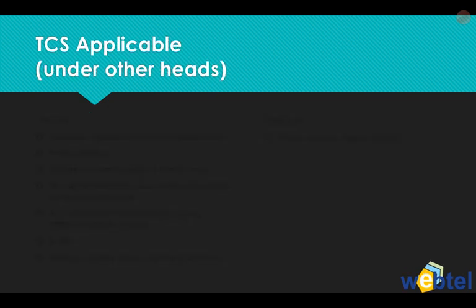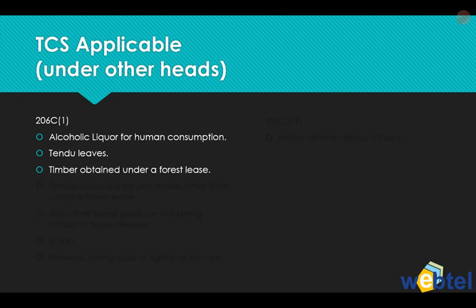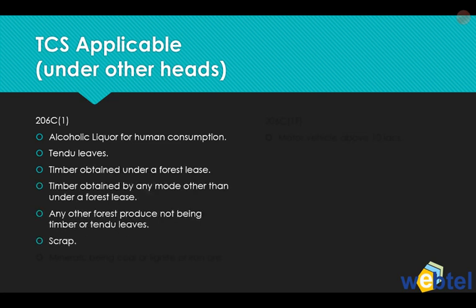Which are the other heads where TCS is already applicable and so it will not be applicable in the case of goods? Let us see. We have 206C subsection 1, that is alcoholic liquor for human consumption, tendu leaves, timber obtained under a forest lease, other things relating to scrap, etc. In these cases, TCS on goods shall not be applicable because it's already there.